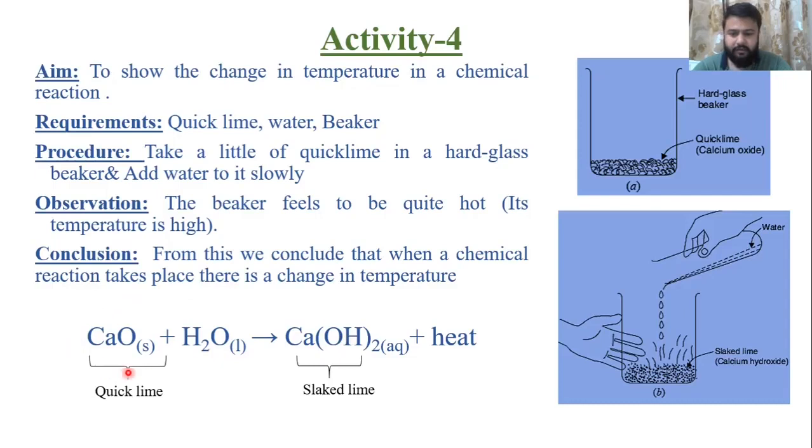So this is also a combination reaction. So this is an exothermic combination reaction. You can use this equation as an exothermic example, as a combination example, or to show that the temperature increases during a chemical reaction. First question, again the observation part. You have to remember the observation part and you have to remember this whole equation.